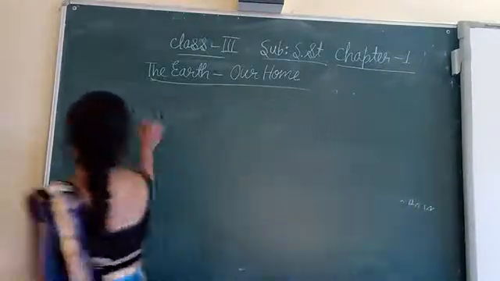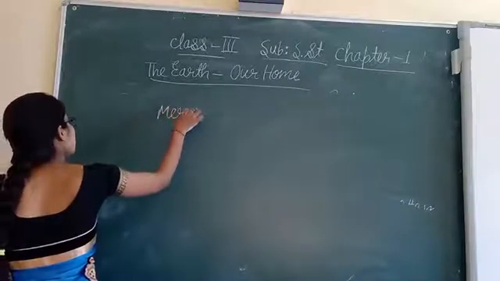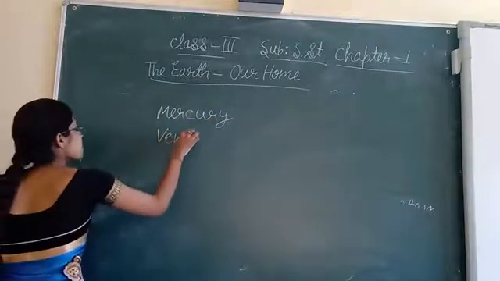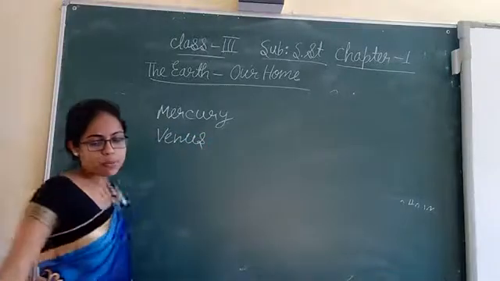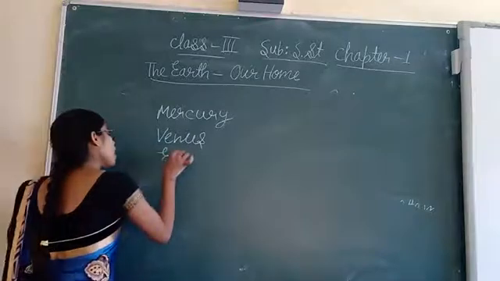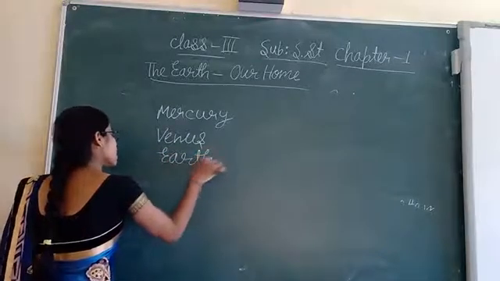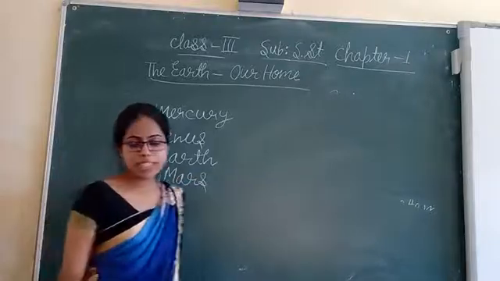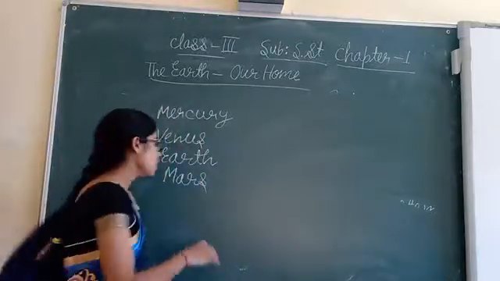Mercury, then Venus. After Venus, which planet comes? Our Earth. After Earth, which planet comes? Mars. After Mars, which planet comes? Jupiter.